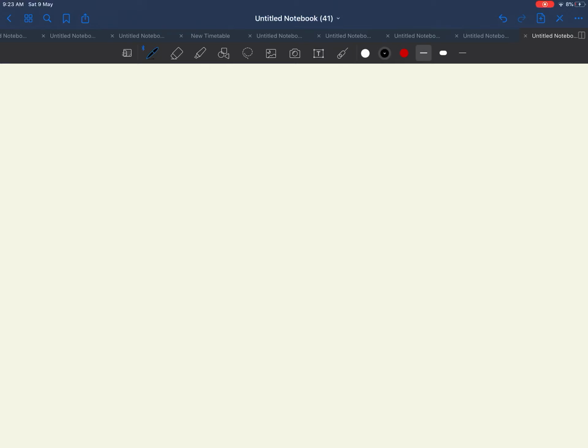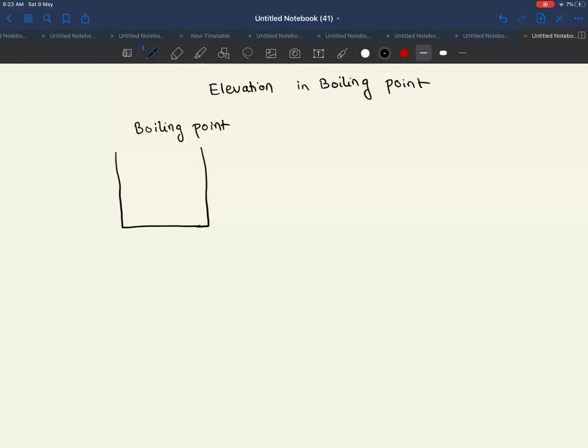So today we will take up the colligative property, that is elevation in boiling point. Before covering this topic, we will discuss what exactly the boiling point is. Whenever we are boiling any substance, let's suppose we take a beaker which is filled with water